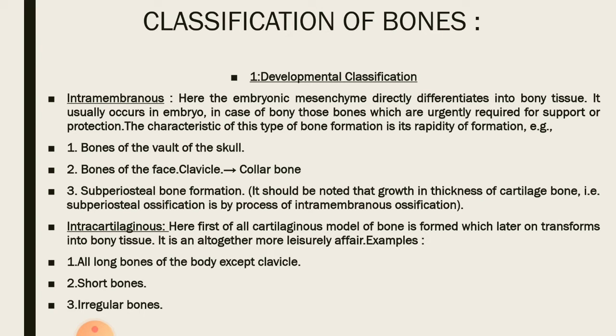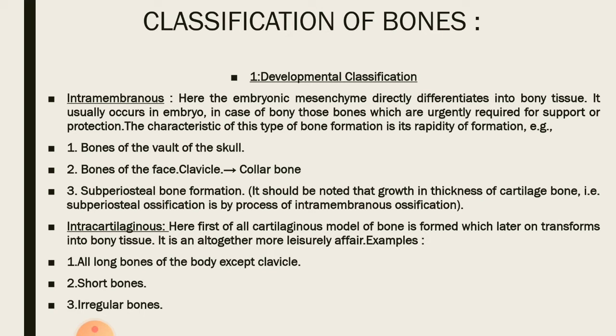So the intramembranous will begin by the 8th week of intrauterine life, and the formation of the bone will be primarily composed of hyaline cartilage and fibrous tissue, while the intracartilaginous will be first of all composed of the cartilaginous model, and later it will be replaced by the bony tissue. Intramembranous basically directly originates from the embryonic mesenchyme, which we have discussed several times.